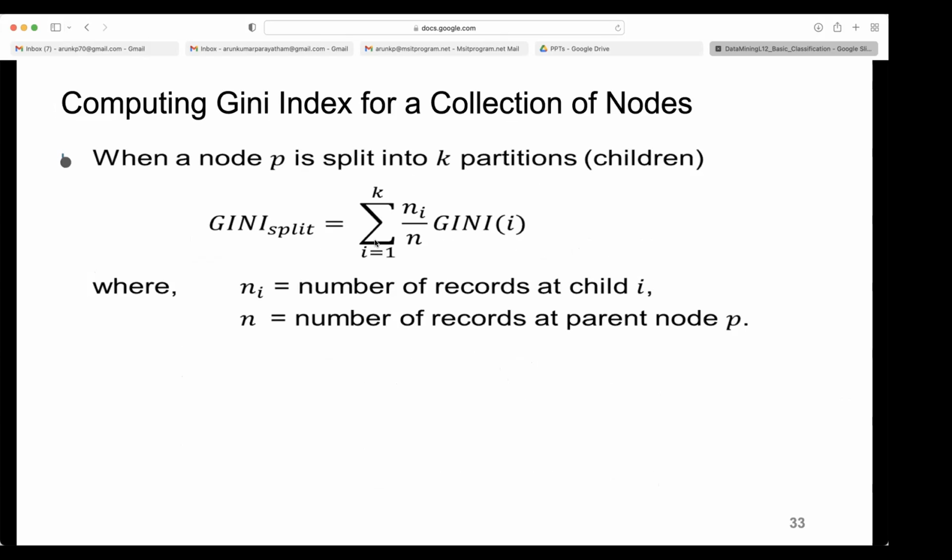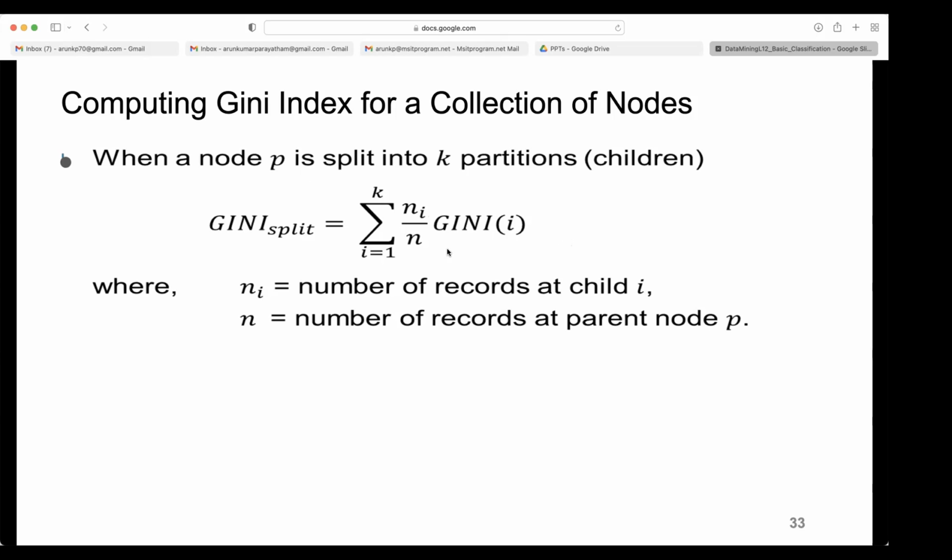So then when you get a collection of nodes, when a node P is split into K partitions, children, Gini split equals the sum for i equal to 1 to K of Ni Gini i by N. This is what I explained, right? This is the weighted thing. For Ni objects, you are getting this Gini impurity. Then you are averaging.